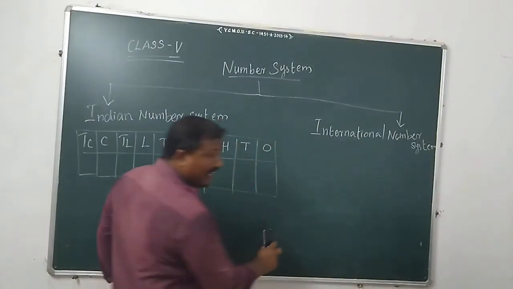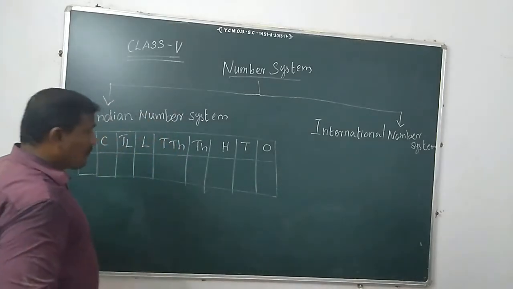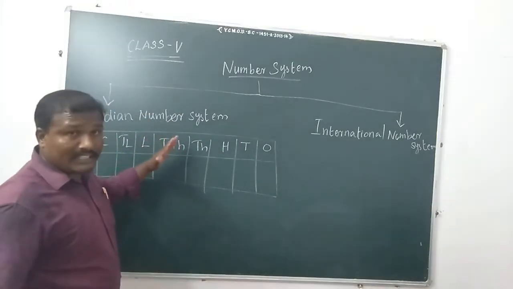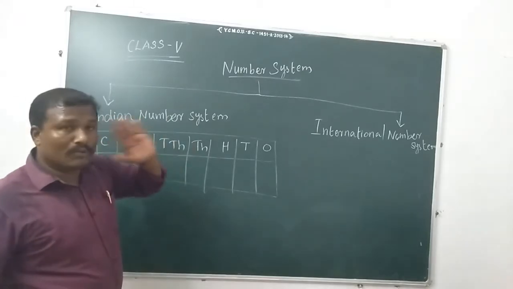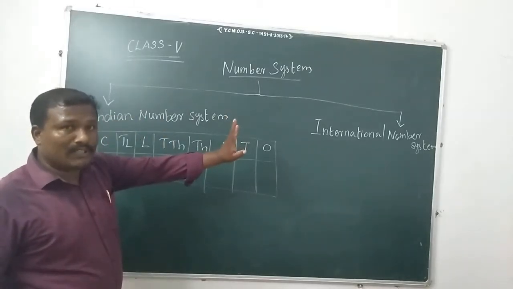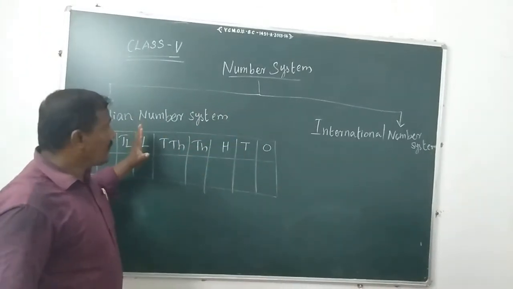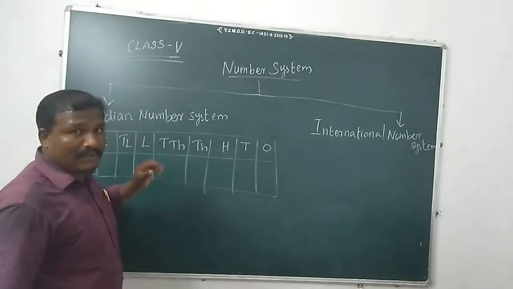Now we are talking about Indian place value. Forget about international place value for now; we will discuss it later.